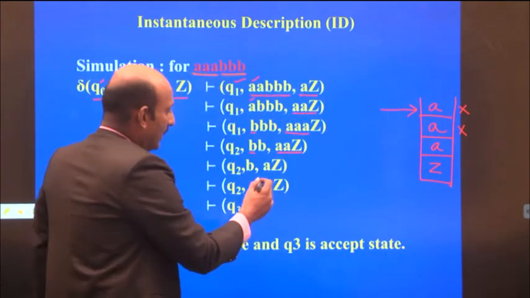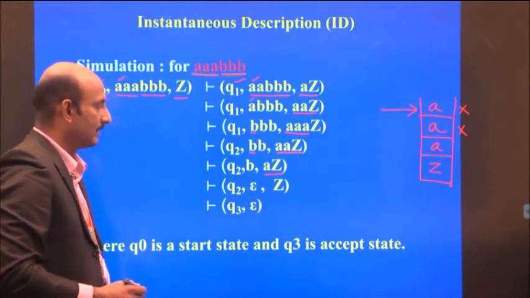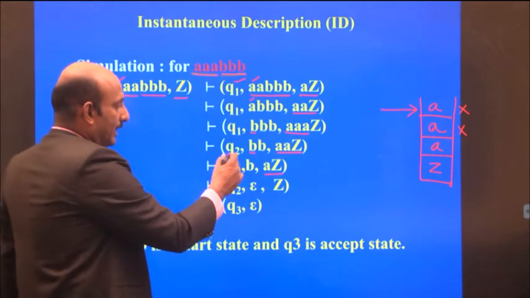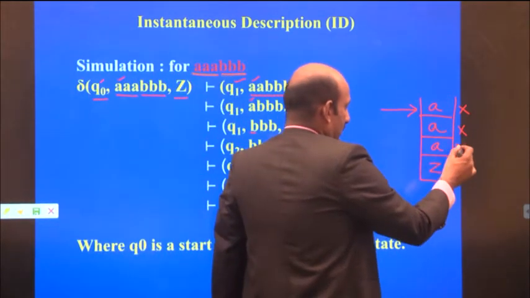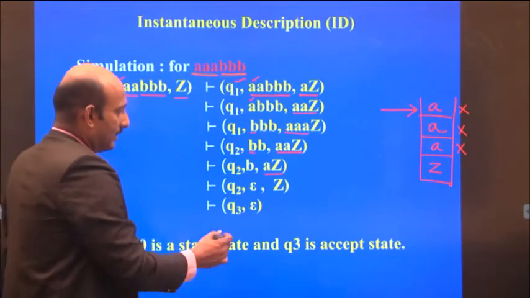So the stack contains only AZ. Again we apply the input B, and the next element is also popped from the stack.